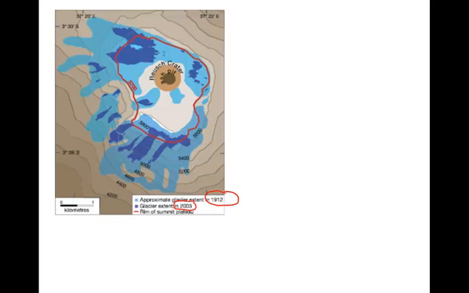Area covered by ice in 1912 is shown in the light blue shading. By 2003, quite a bit of surface area has been lost from these glaciers. They're now much smaller, as shown by the area mapped in dark blue.